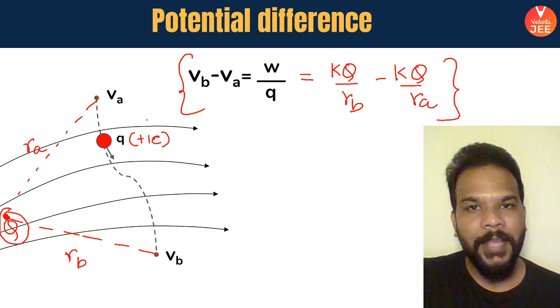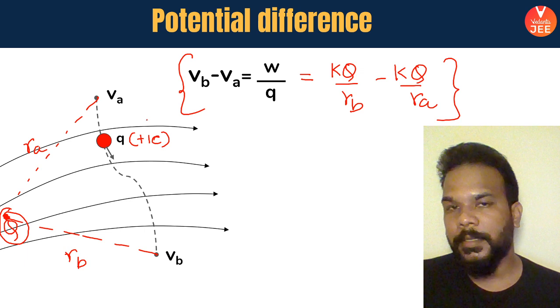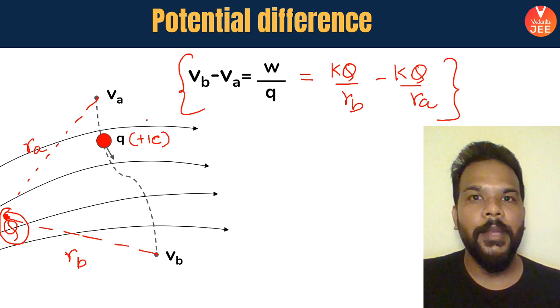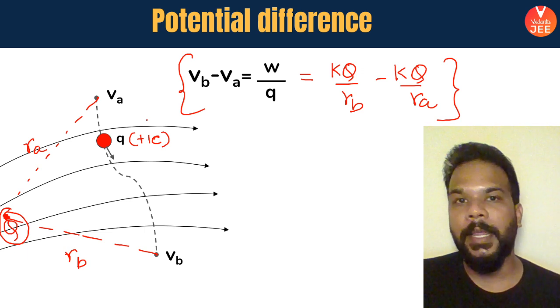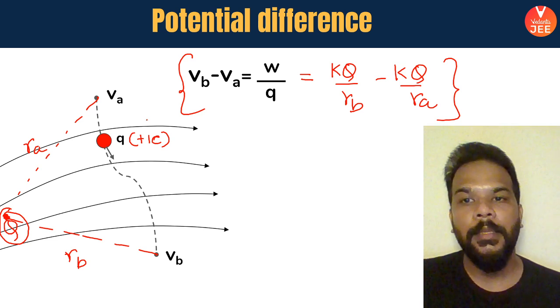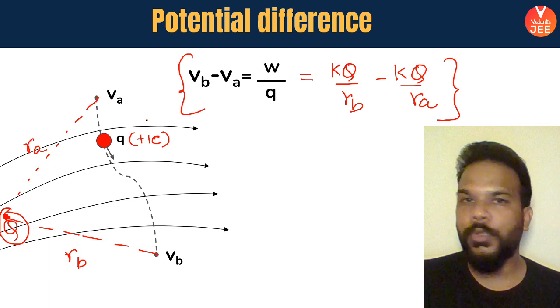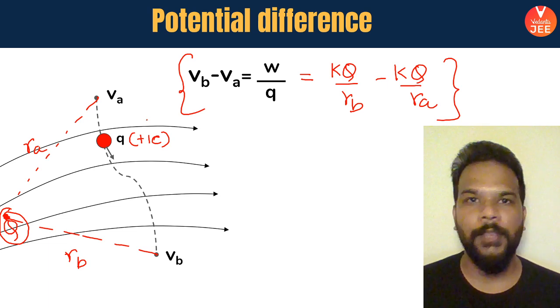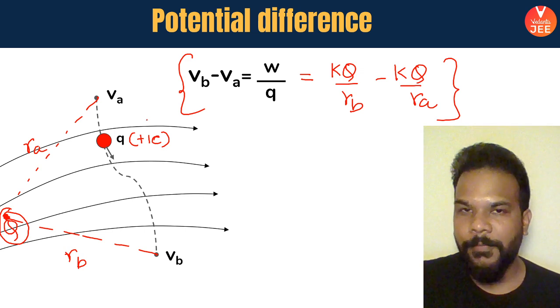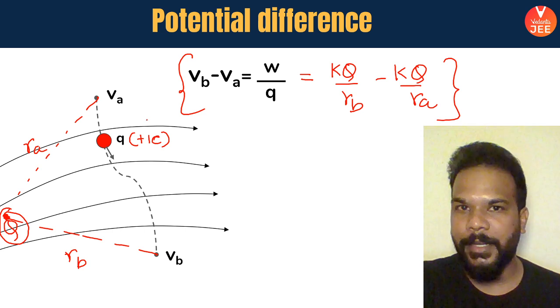If that charge attracts or repels, the external agent will need to work against the force applied by that external charge in making the small charge q move from point A to B. If there is no charge present, you don't actually need to do any work. The work done will become zero, so no potential difference. All the points will be at the same potential. I hope the situation is becoming clearer to all of you.